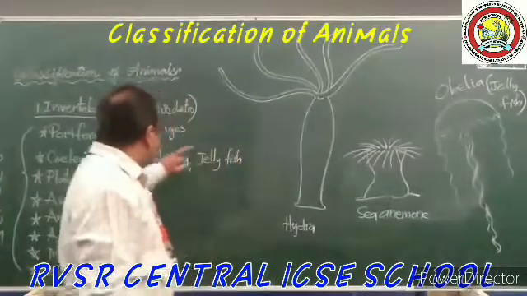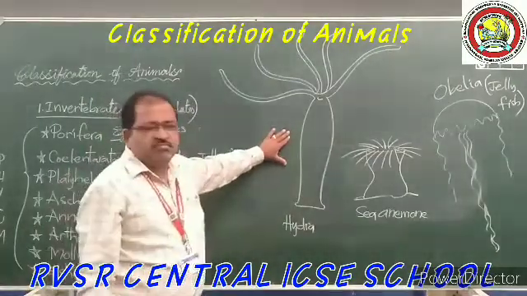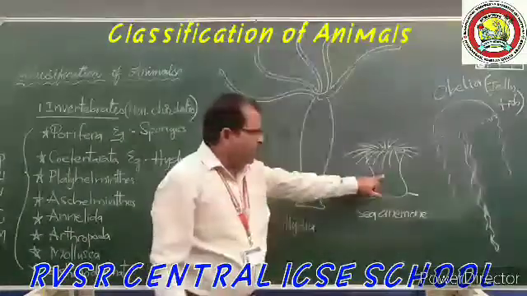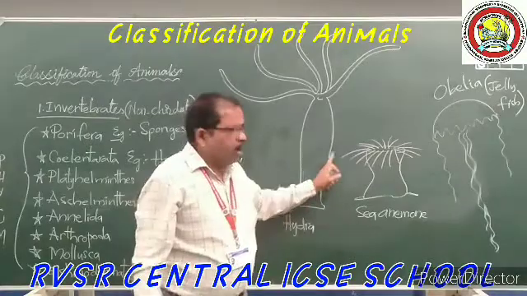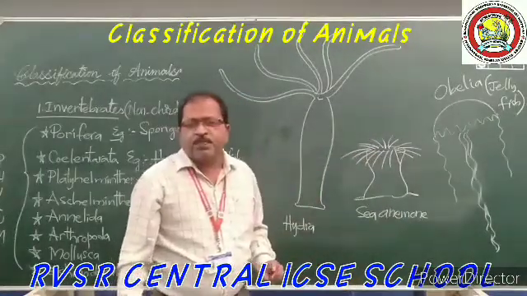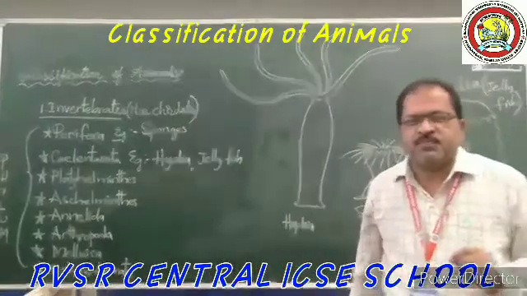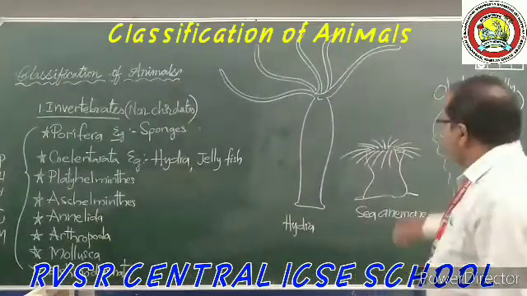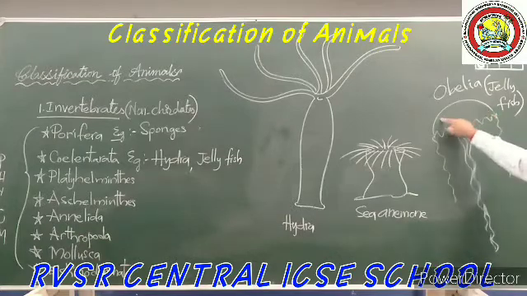You might be finding that Hydra has a cylindrical body. The animals which belong to the Coelenterata having the cylindrical body are called polyps. And some of the organisms have an umbrella-shaped structure here.